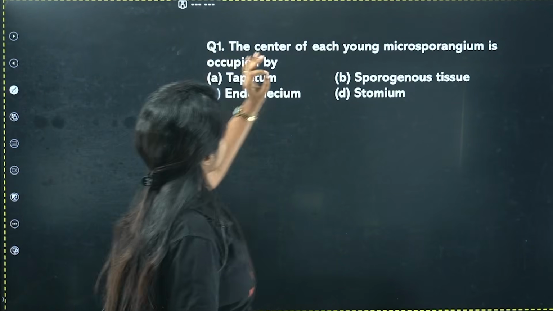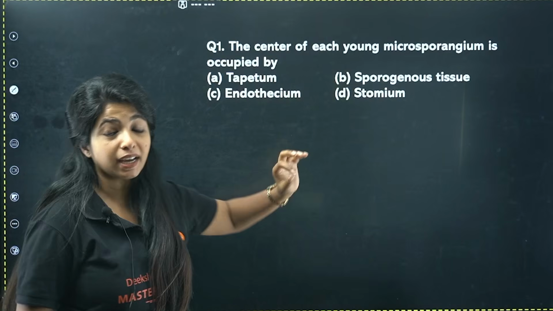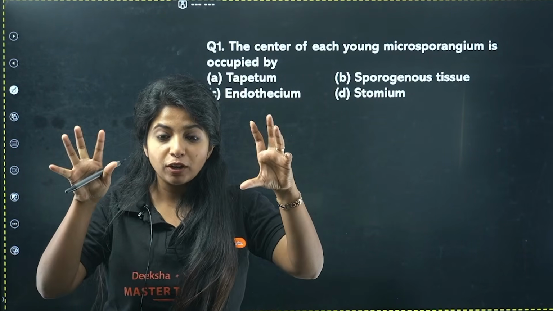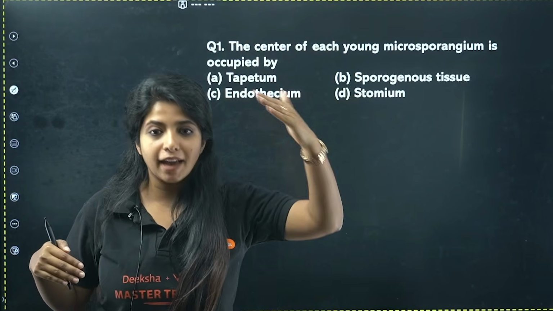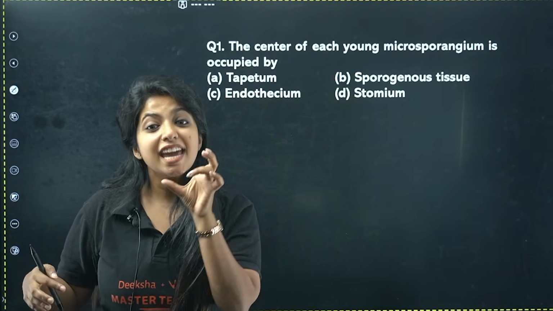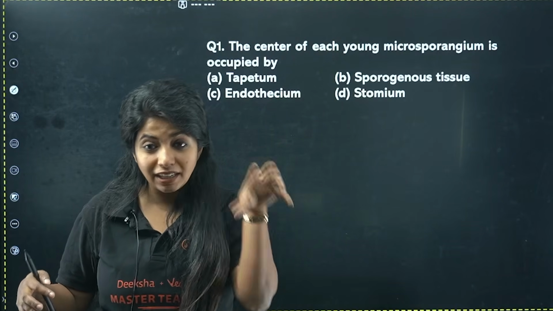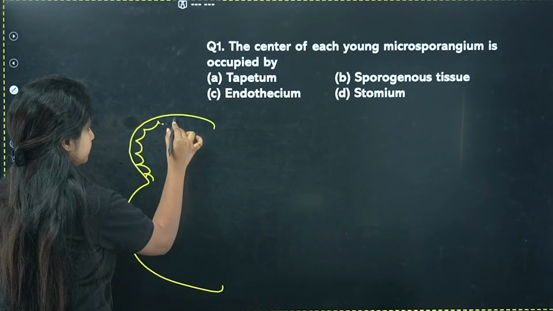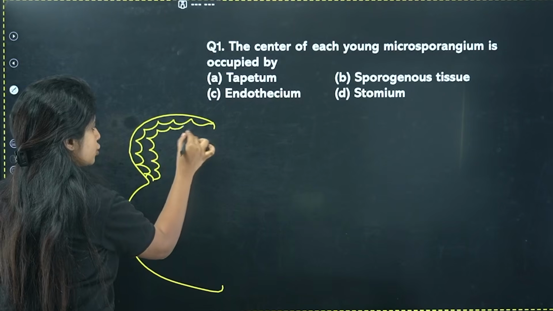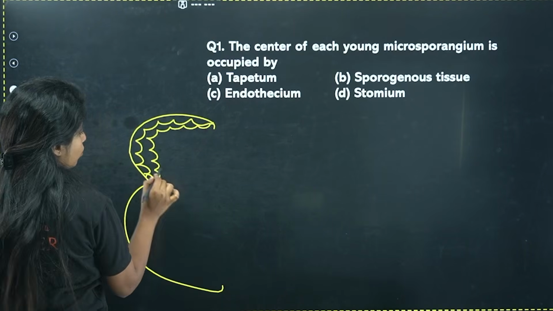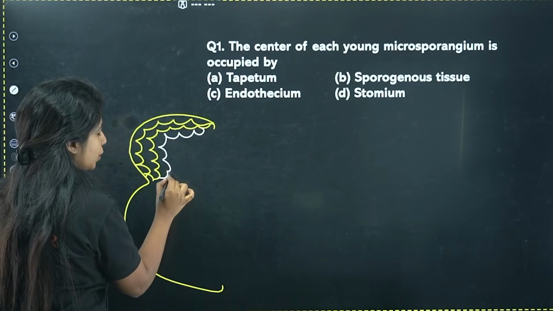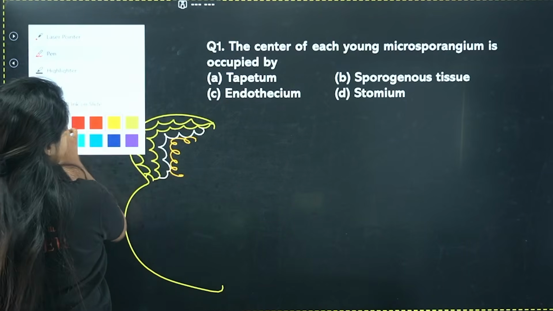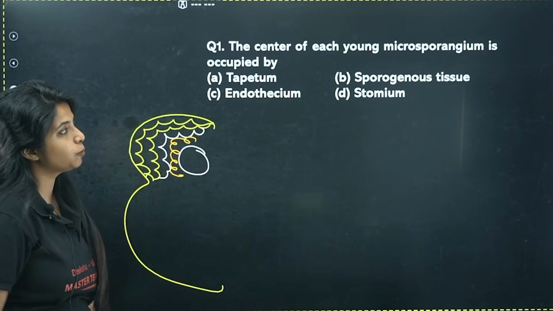Okay, so the center of each young microsporangium is occupied by what? That means we are talking about the inside of the anther. Remember, in the microsporangium, outside you have the epidermis, then the endothecium, then the middle layer. Inside that, you have the next layer, which is known as the tapetum, and finally you would have something like this, which is known as the sporogenous tissue.